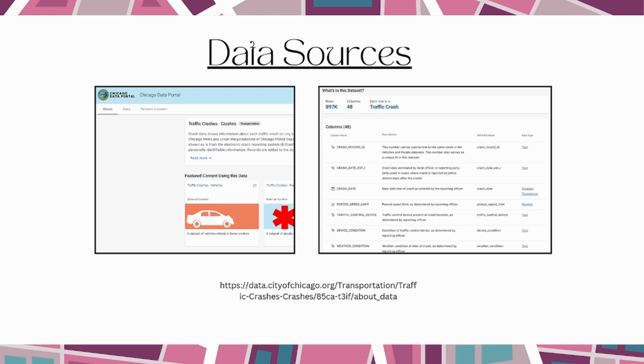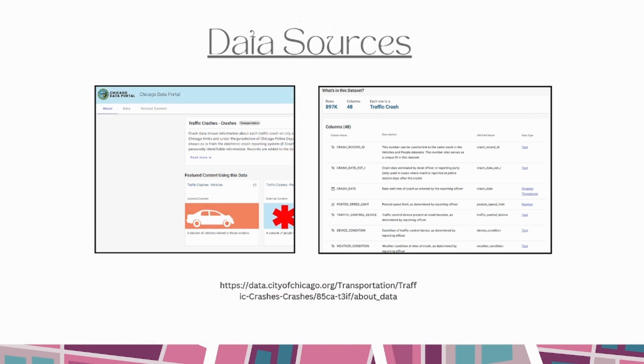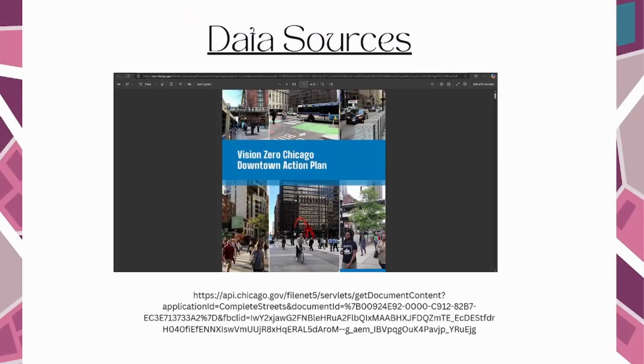For the data sources, we got it from the Chicago Data Portal, and for the VZI reference, we got it from the Chicago website as well.